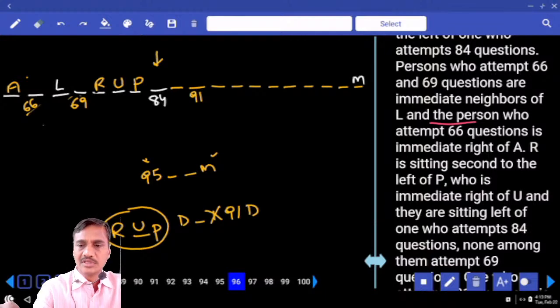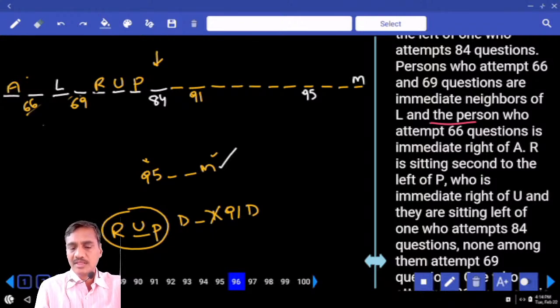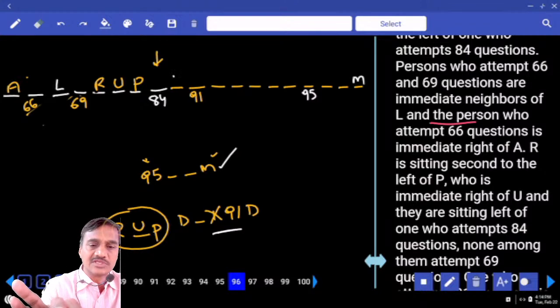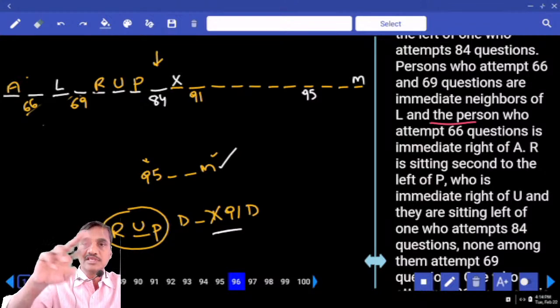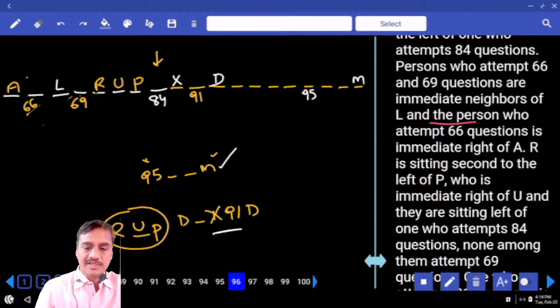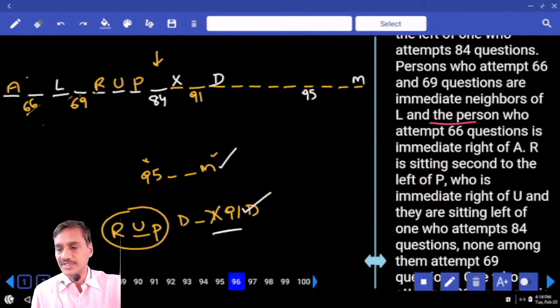If M is here, then 95 must be at this place. So the information on 95 and M is used. Then D is on the immediate right hand side of 91. One person between X and D. Clear? 91 and X are adjacent to each other. Who should be on the immediate left hand side of 91? X should be. If X is there, there must be one person between X and D. D cannot be here, P is already there. So D must be at this place. This information is also done.